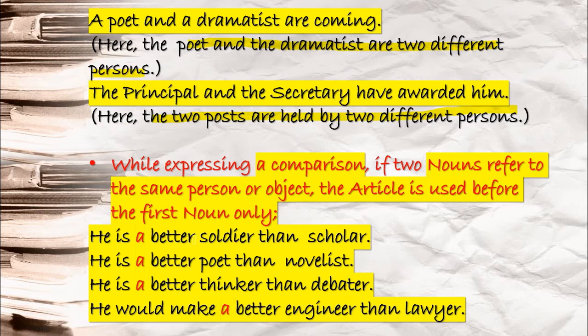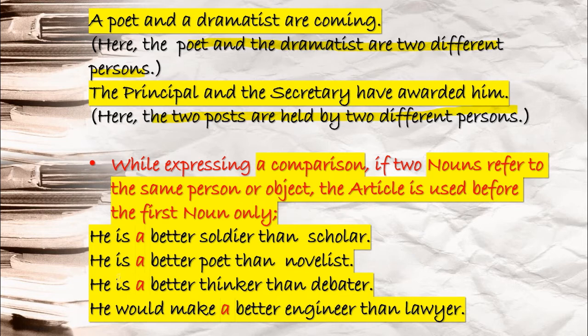It means here you are talking about the subject only. Who is a better soldier than scholar? The same person, he. So when you talk about the same person, on that time you use your article before the first noun. This is what you have to understand. He is a better poet than novelist. Like he writes poetry also, he writes novels also, so he is a poet and novelist. But if you compare, he is good at poetry, so he is a better poet than novelist.